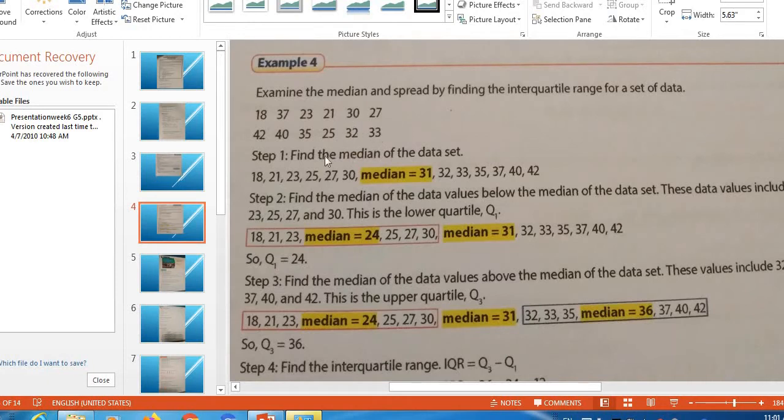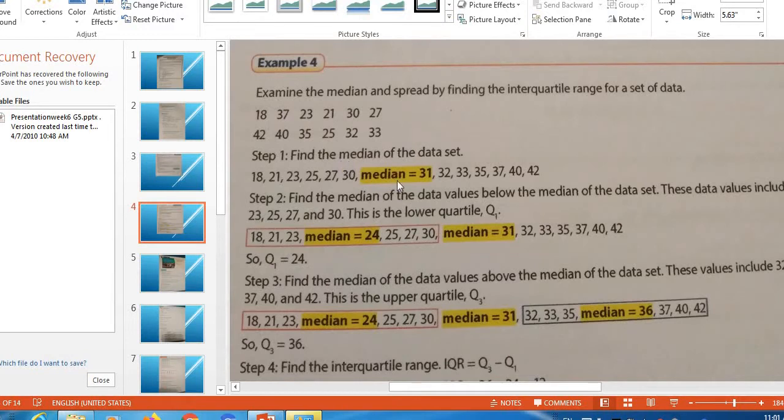I just put the values in order from the least to the greatest: 18, 21, 23, 25, 27, 30, 32, 33, 35, 37, 40, and 42. If I count the values, it gives me an even number: 1, 2, 3, 4, 5, 6, 7, 8, 9, 10, 11, 12.